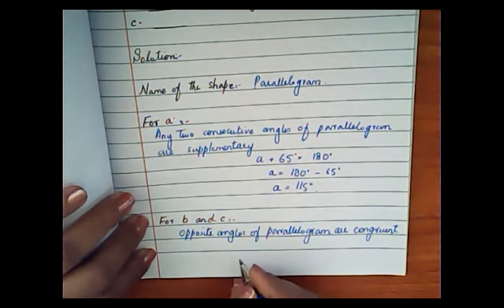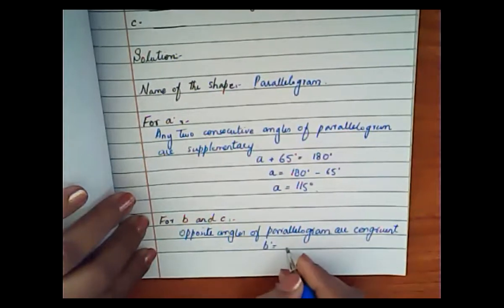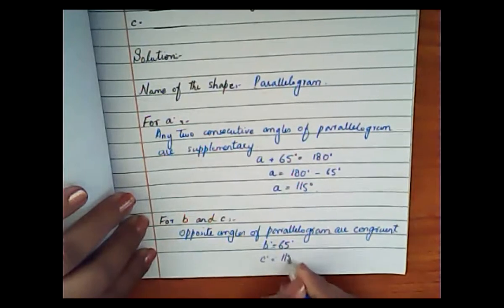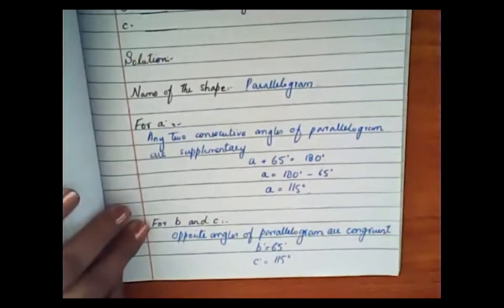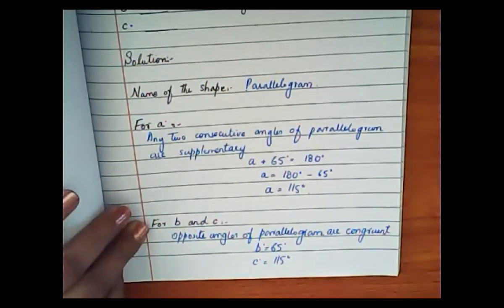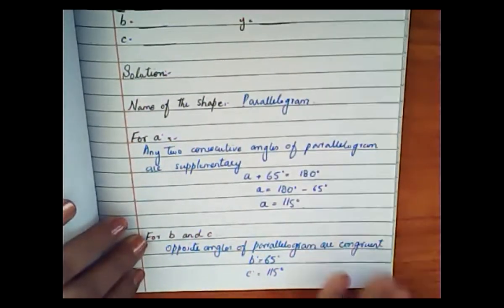So B will be equal to 65 and C will be equal to 115, right? Is this clear? B will be equal to 65 and C will be equal to 115. Is it clear? Beta, is it clear? Okay, have you done this in your copy?